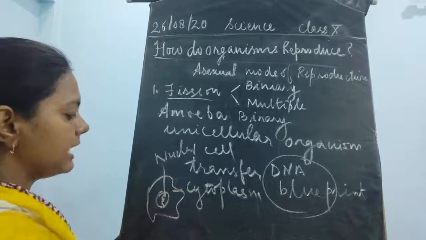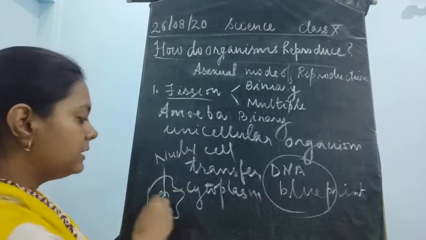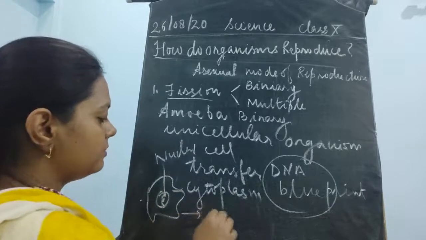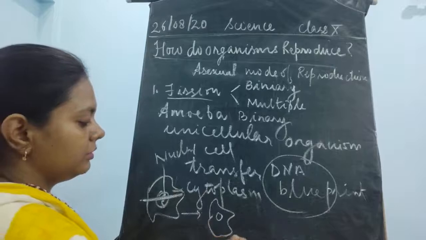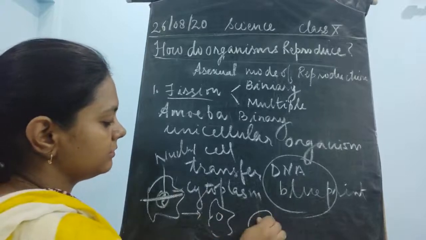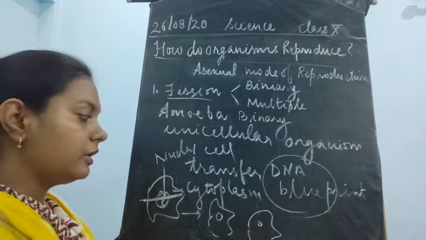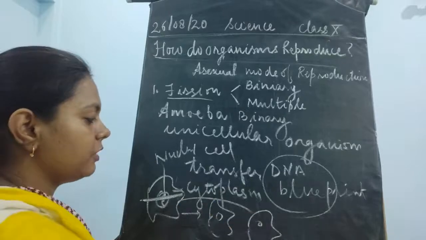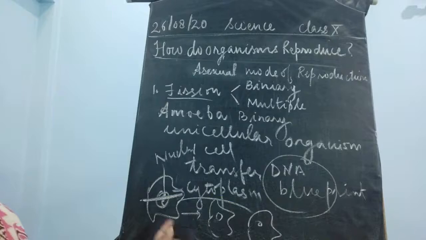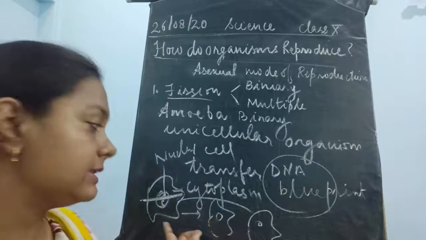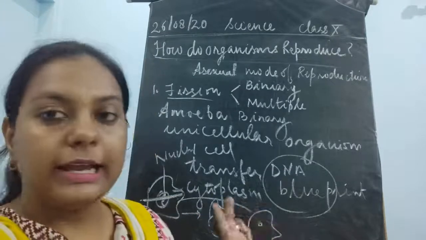Now this nucleus has nuclear material. This is going to divide and form two different cells. Now these two cells which arise from this amoeba are said to be the daughter cells, and this amoeba is said to be the parent cell, because it is giving rise to two different individuals with its DNA.